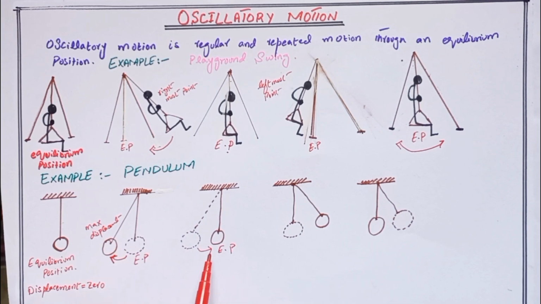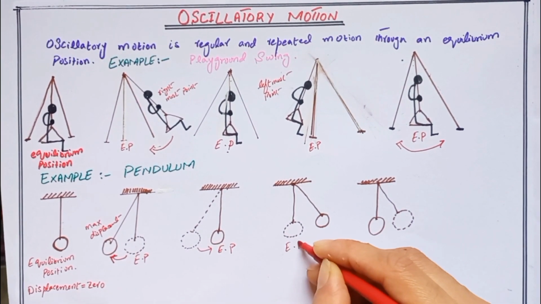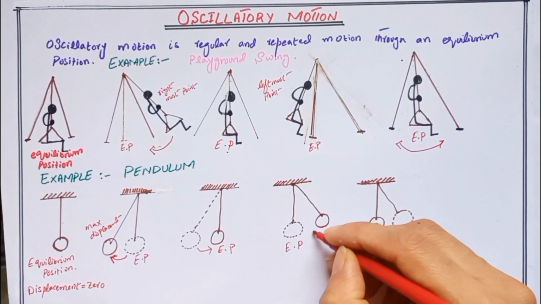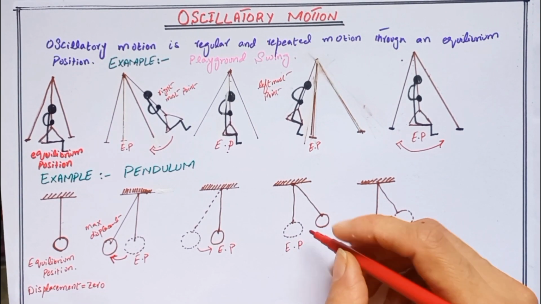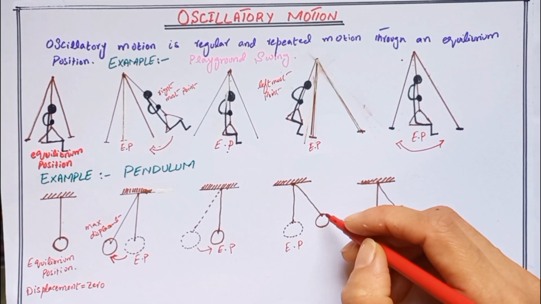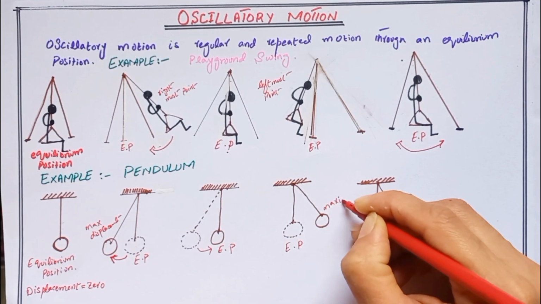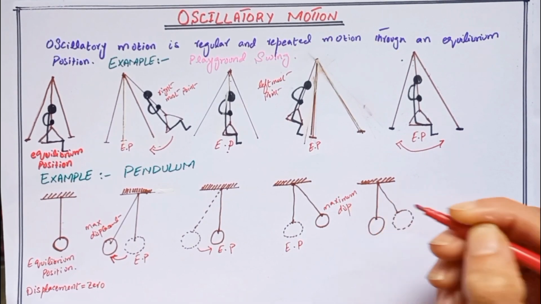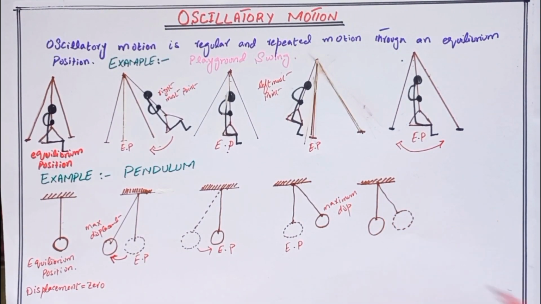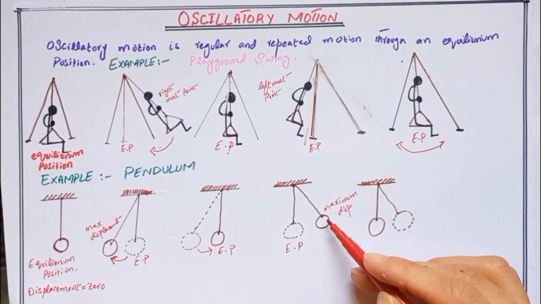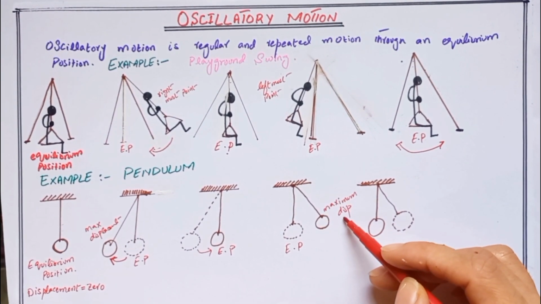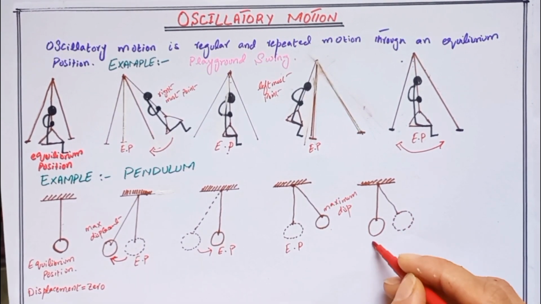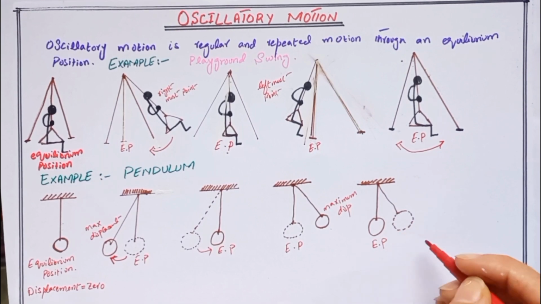It will move through the equilibrium position to the right. The bob will not stay in the equilibrium position, it moves to the right until it reaches the rightmost point. Here it has the maximum displacement to the right. When the bob of the pendulum reaches the maximum displacement on the right side, it will again move toward the equilibrium position and it has completed one oscillation.